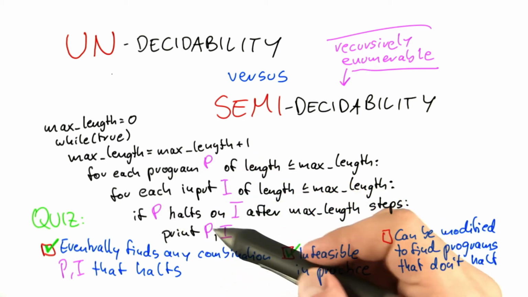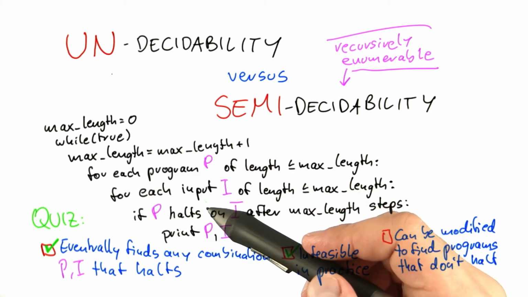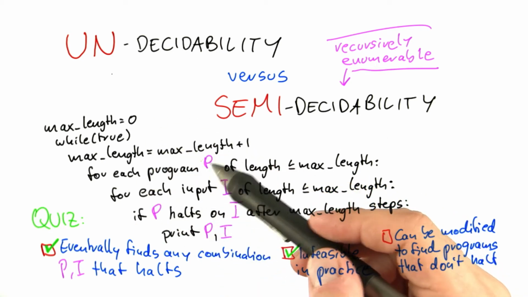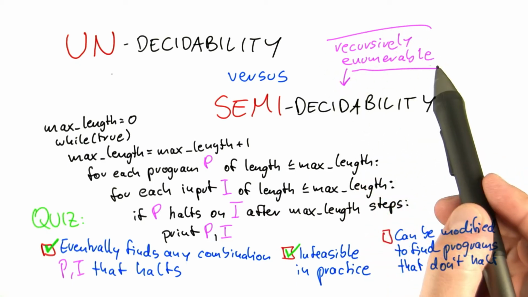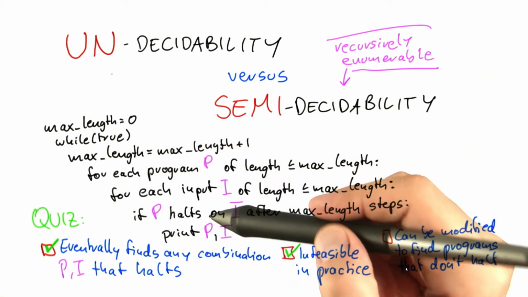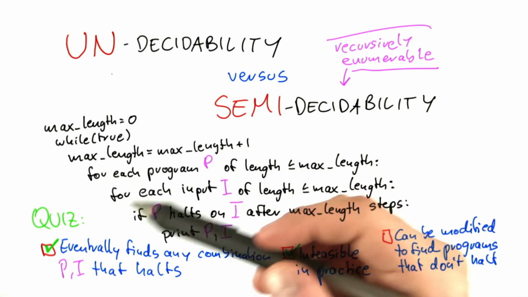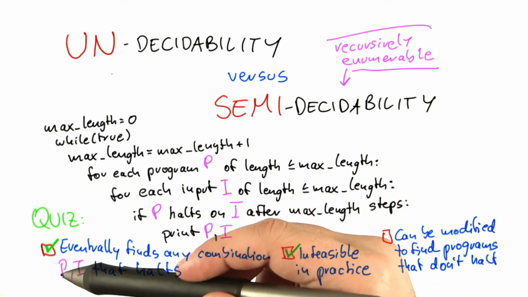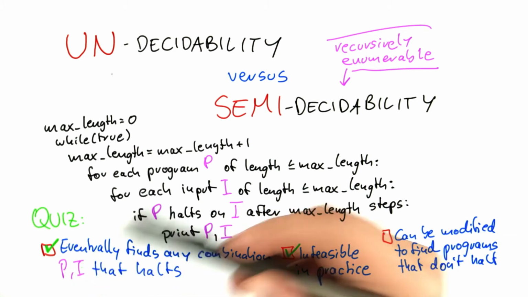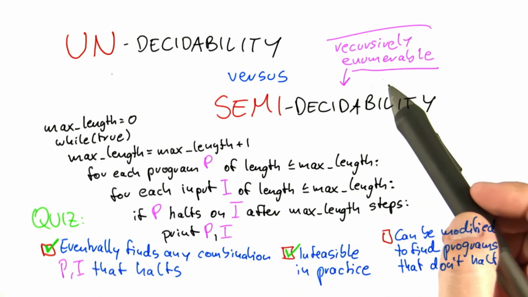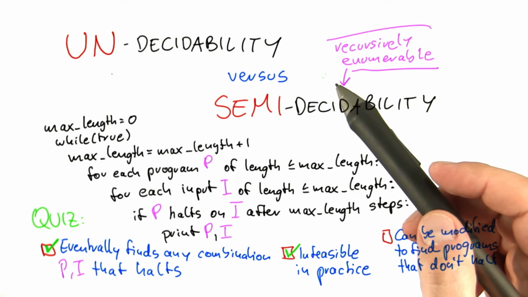But it explains why, at least in some theoretical computer science courses, you will hear that the halting problem is referred to as recursively enumerable. So the algorithm is totally impractical, but it is nevertheless correct. And that is the reason why the combination of programs and inputs for which the program halts on the input is called recursively enumerable, at least in some theoretical computer science courses.